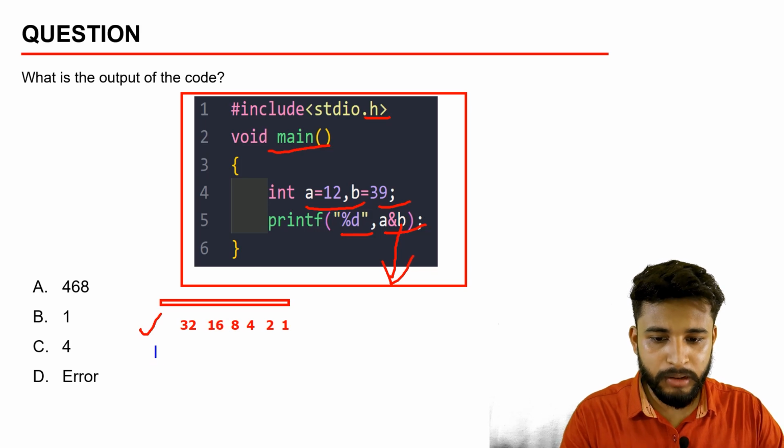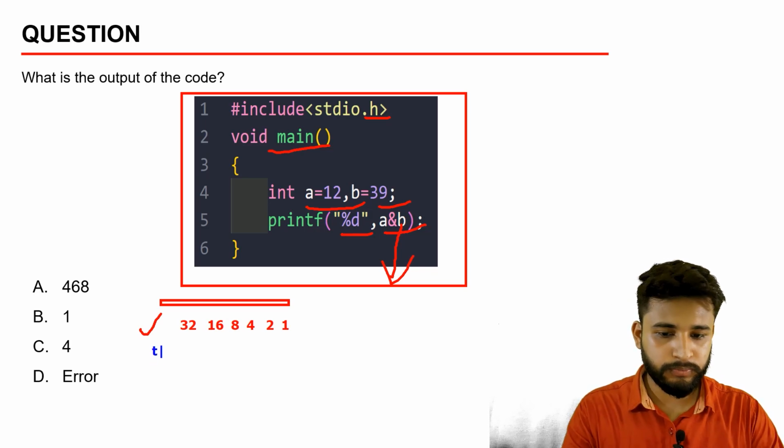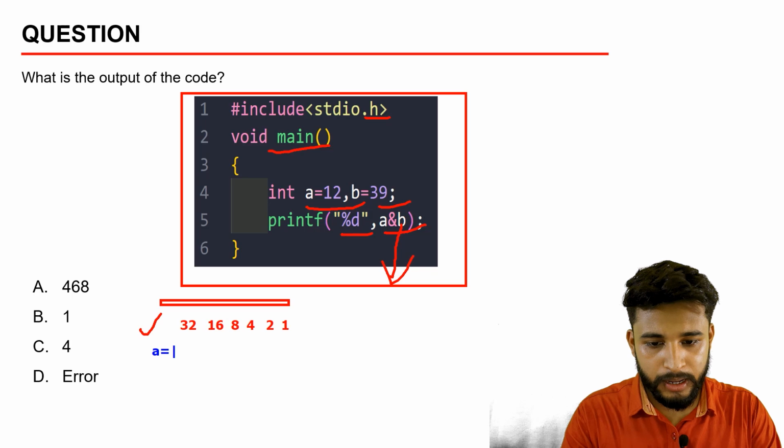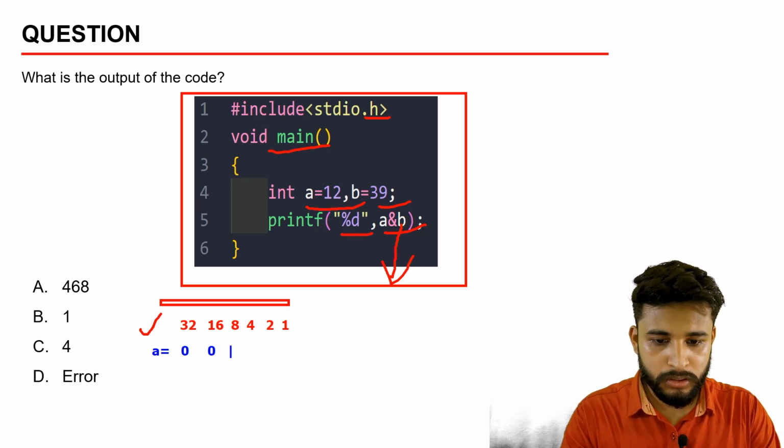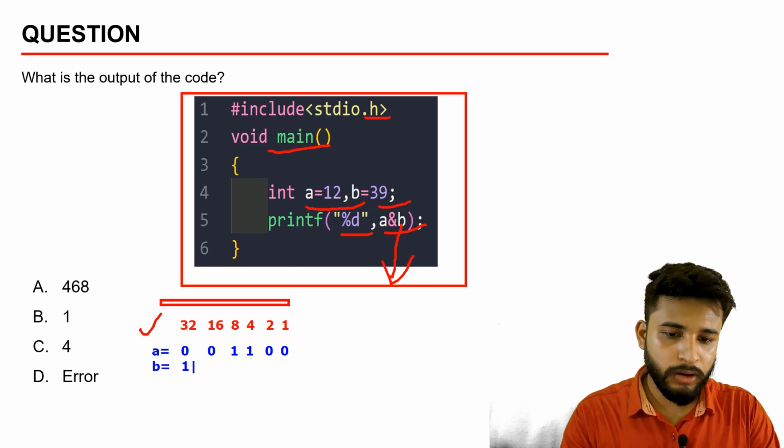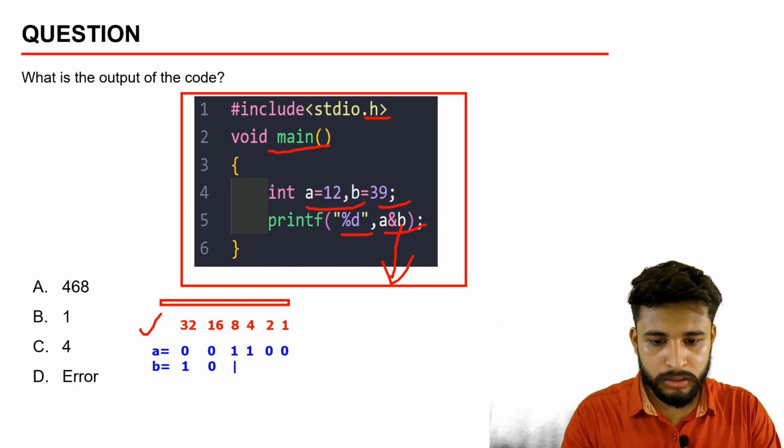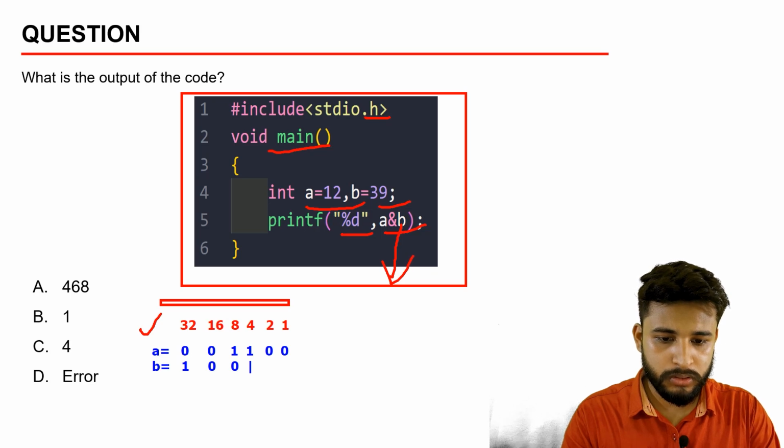The value of a will be 0, 0, 1, 1, 0, 0. Okay, we will write the value of b, that is 32, 1, 16, 0, 32 plus 0, 1, 1, 1.